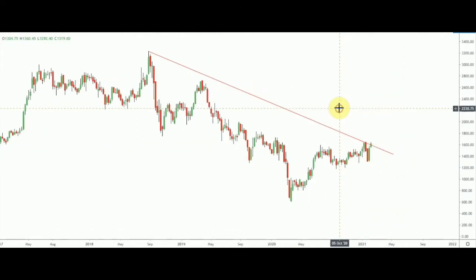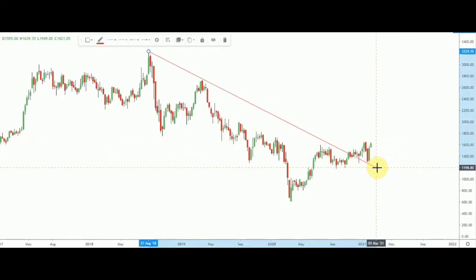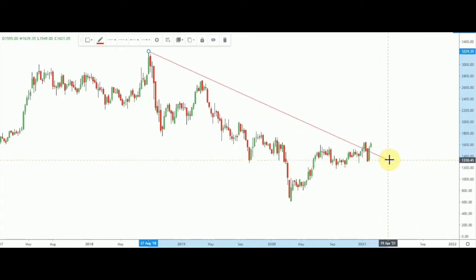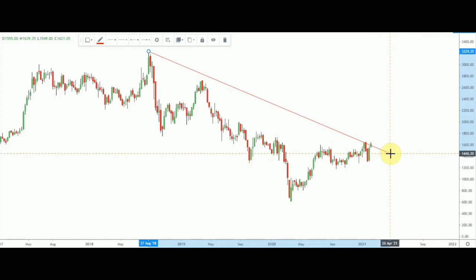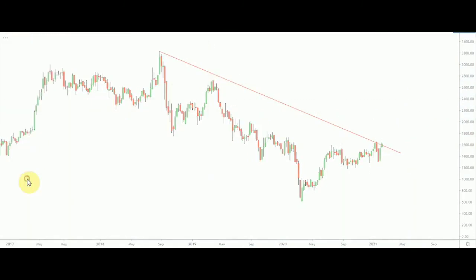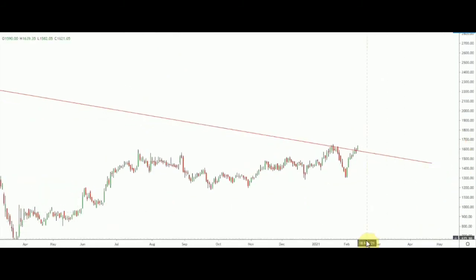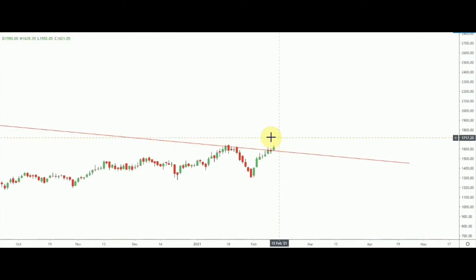Clear? So this trend line has been breached. Now you can draw this from here also, you can draw this from here also. But if you draw it from here also, then also it is perfectly fine. But if you draw it from here, why have I drawn it from here? Just to show you the importance that presently, the present candle, if you go to daily, you will see that it has given a breakout. Let me just zoom in a bit. Now today it has given a close above this line.